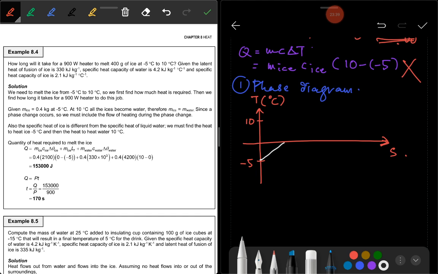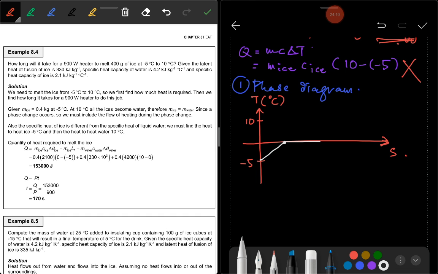It starts from minus 5. Minus 5 to 0, there is an increase in temperature, because it is in the form of solid, there is only one phase, which is solid form. So there is no change in phase here. At this point, ice starts to melt, from here to here for several seconds.